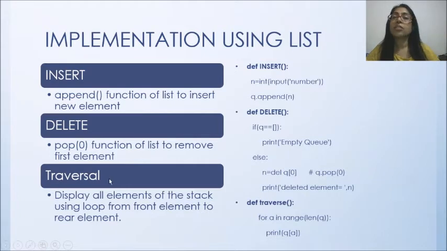Now traversal means you want to view all the elements from front to rear. So we will start from front, that is the 0th element, to the last element, that is the length of the queue. So let's start the practical and write this code.